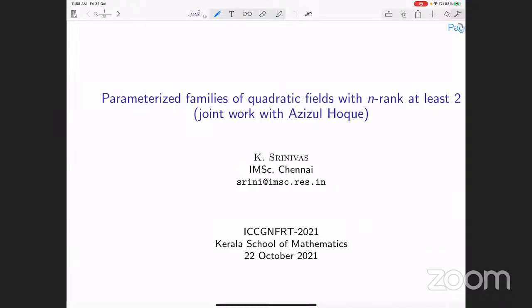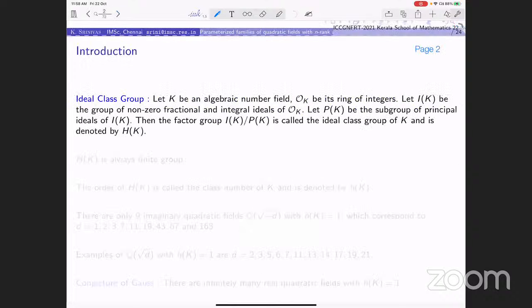Yeah, so this is a joint work with Azizul Haq, which is in progress. All right, so what is it? Let me start my screen. So hope you can see that. So this is on class groups, n rank of class groups. All right, at least two. That is the title of my talk.